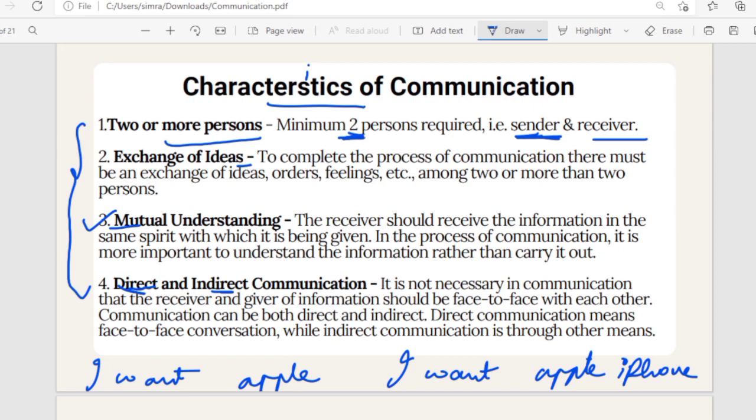Physically you are in front of that person and you're communicating. So that is direct communication. What is indirect? Indirect is what is happening between us right now, because I am communicating with you and you are communicating with me. I am communicating through video, you will be communicating through comments, through Telegram queries, through Telegram messages. So that is indirect communication. Plain, simple, basic.